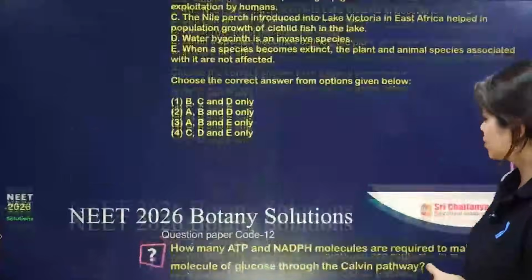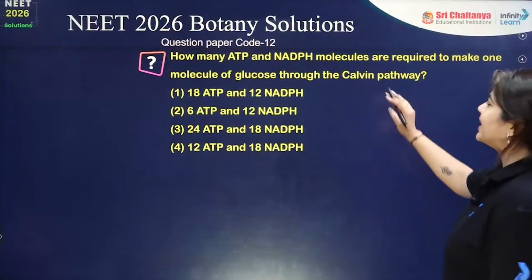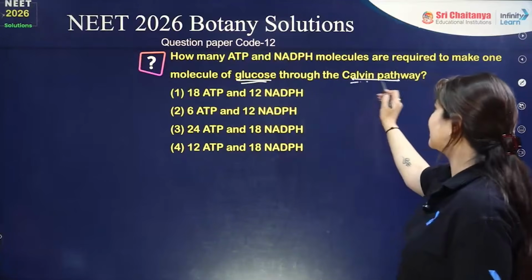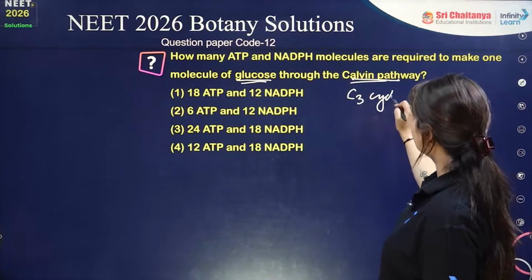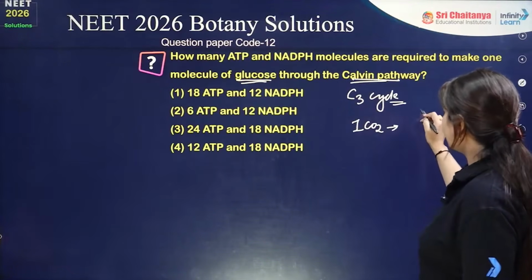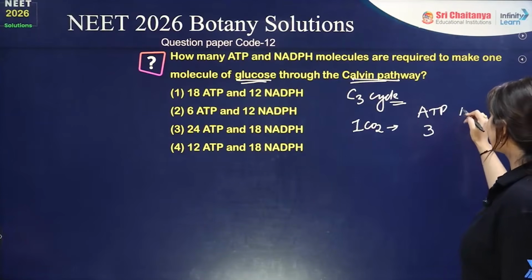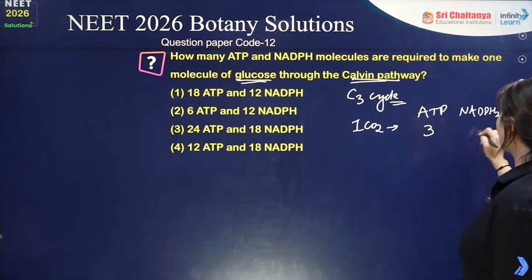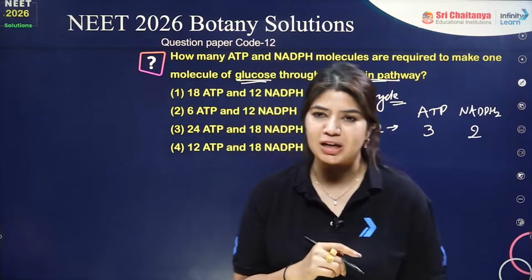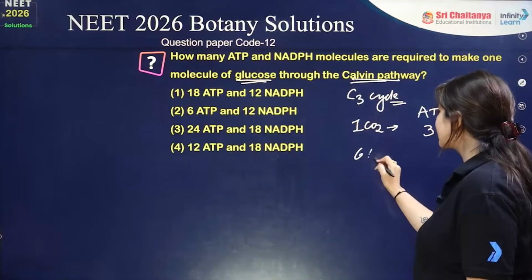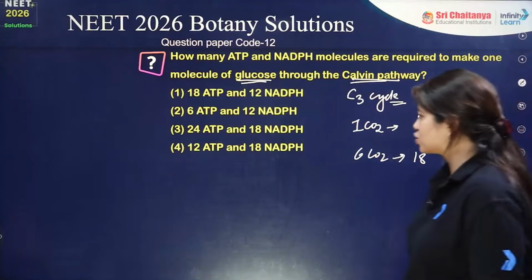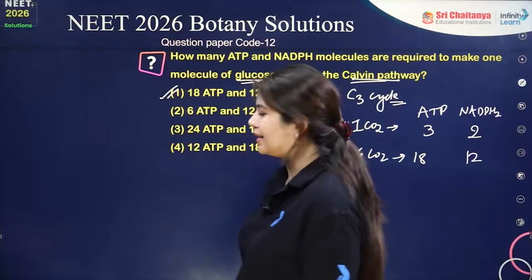Next question: how many ATP and NADPH2 molecules are required to make one molecule of glucose through the Calvin cycle? For the C3 cycle, per CO2 fixation, the number of ATP required is 3 and the number of NADPH2 required is 2. For a glucose molecule we have to multiply by 6, so for glucose it is 6 CO2. That means we have 18 ATP and 12 NADPH2.